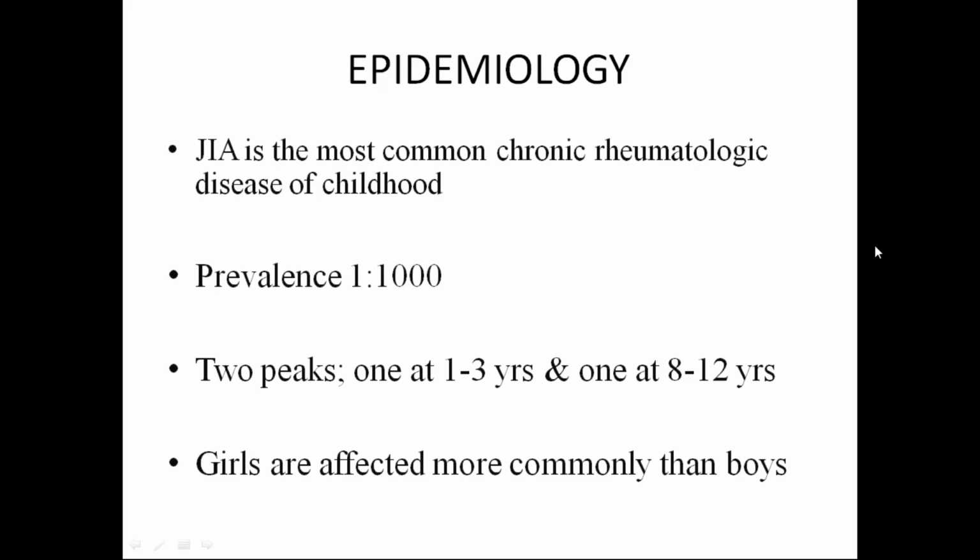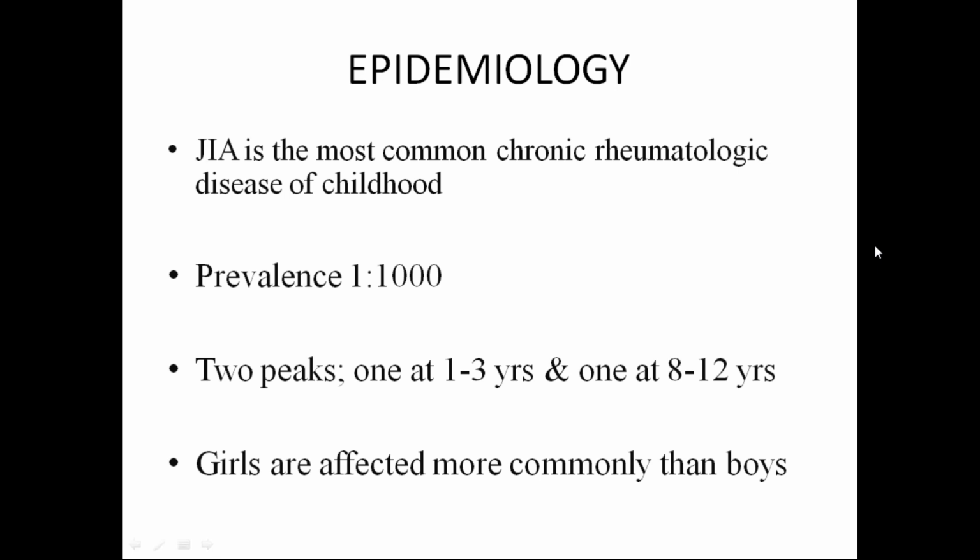Coming to epidemiology, we already discussed that out of all the rheumatological diseases, this is the most common entity and it is one of the most common chronic illnesses in childhood. The prevalence is around 1 in 1000. It has 2 peaks, one at the age of 1 to 3 years and one at the age of 8 to 12 years. Usually girls are affected more commonly than boys.